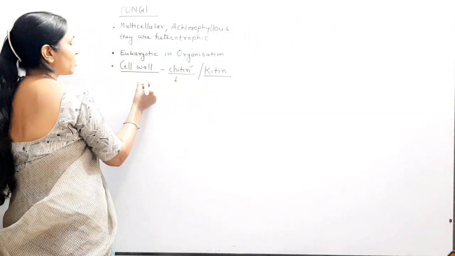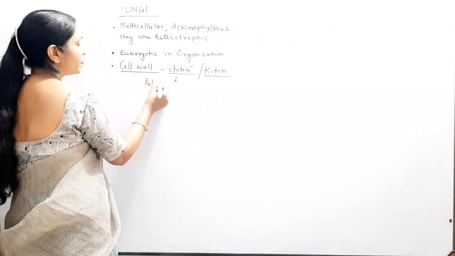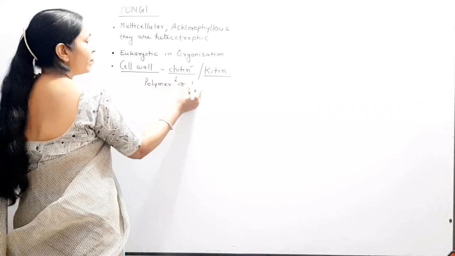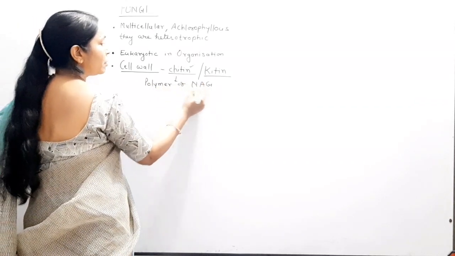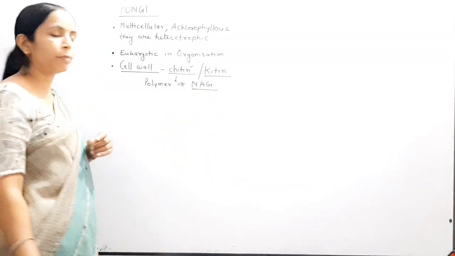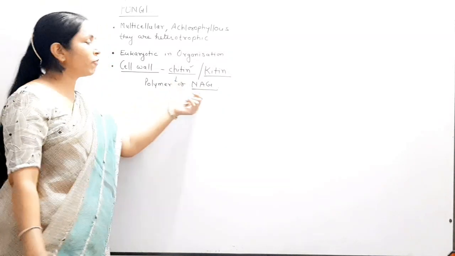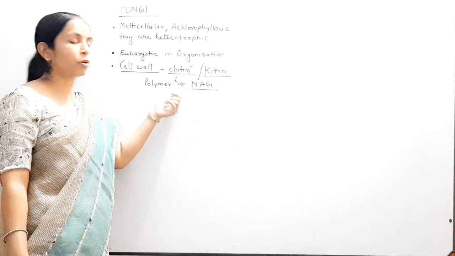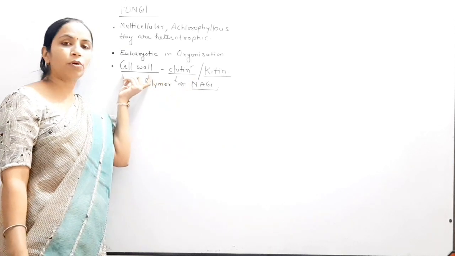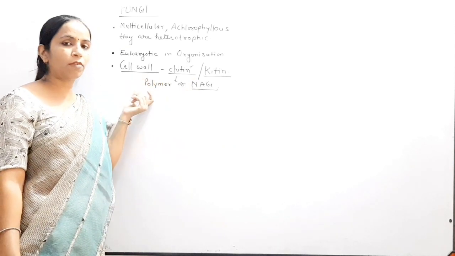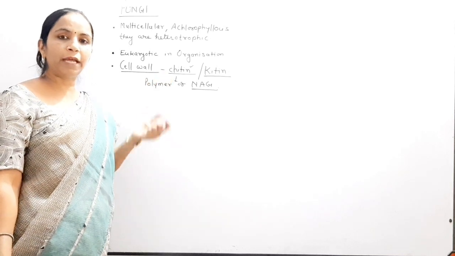What is chitin? Chitin is a polymer of NAG, that is N-acetyl glucosamine. So chitin is the main component of the cell wall of fungi. Inner to the cell wall, as usual, the plasma membrane is present.